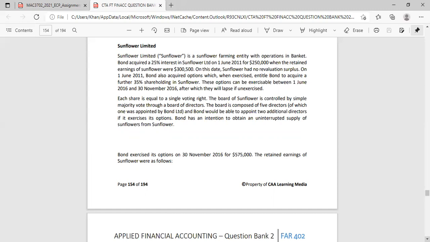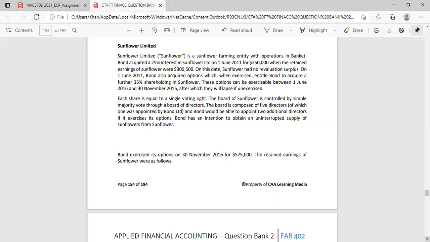On this date, Sunflower had no revaluation surplus. On 1 July 2011, Bond also acquired options, which, when exercised, entitled Bond to acquire a further 35% shareholding in Sunflower.